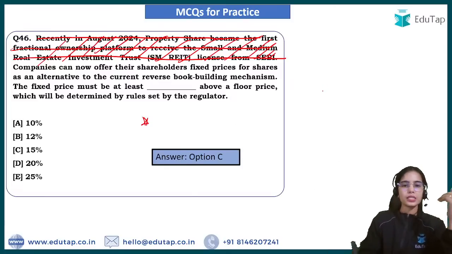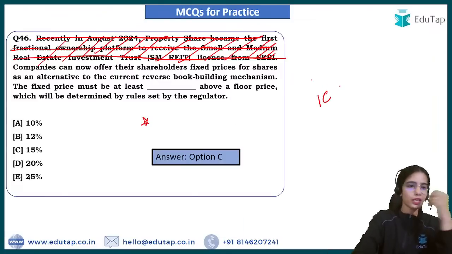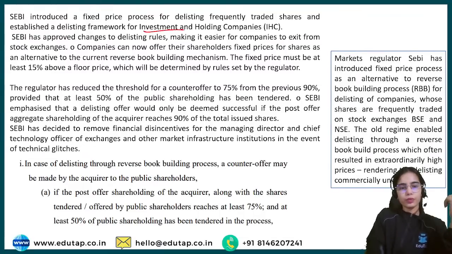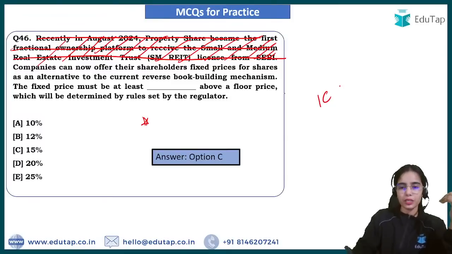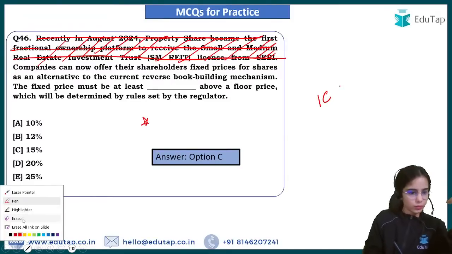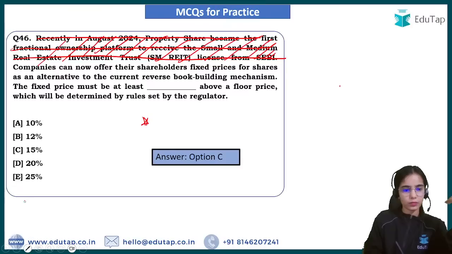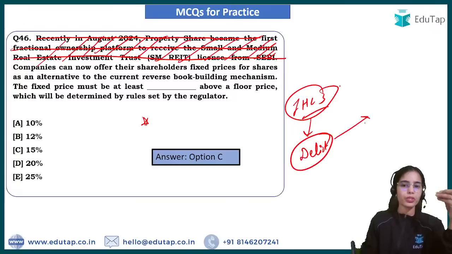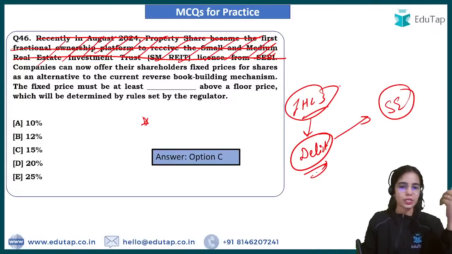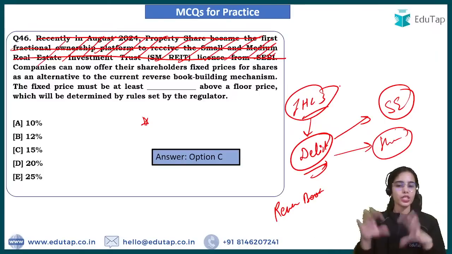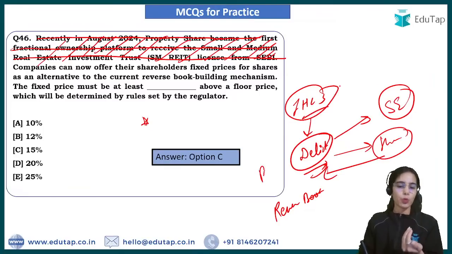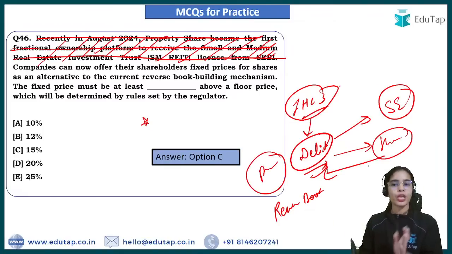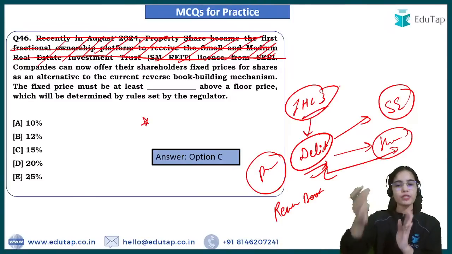Okay. So the investment and holding companies, if they want to delist their shares from the stock exchanges, before there was the provision of reverse book building, where they had to ask the shareholders, the people having the shares, to sell their shares to the promoter, the actual owner of the company. So the shareholders used to quote very high prices for selling back their shares.